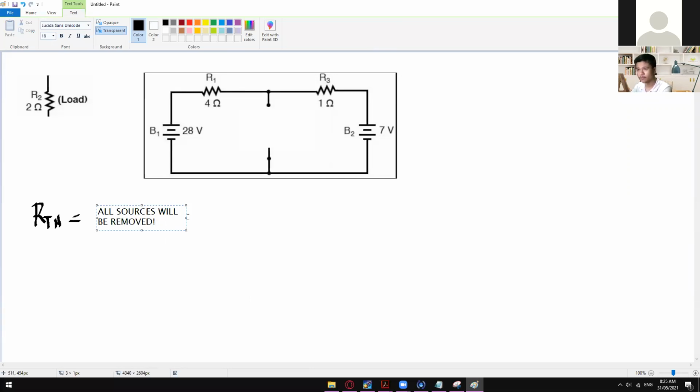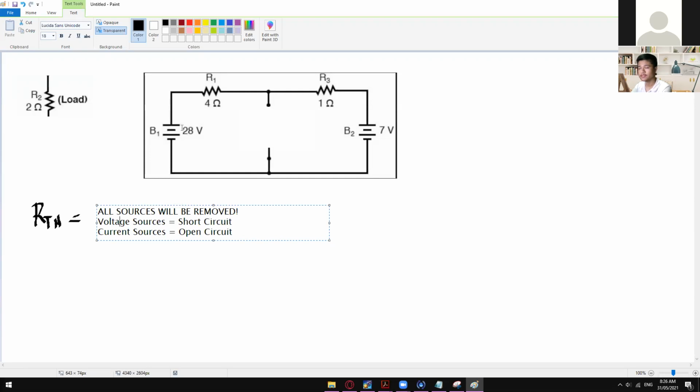So how do we do that one? For the voltage sources, just short it. Apply short circuit. For the current sources, just open circuit or leave it open. So if it's a voltage source, then short it. If it's a current source, then open that one. Leave it open.